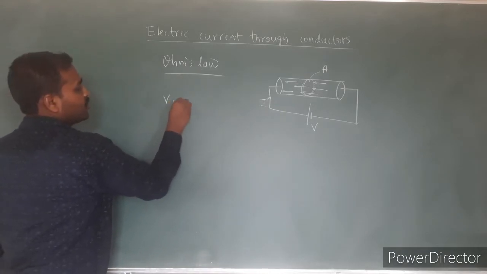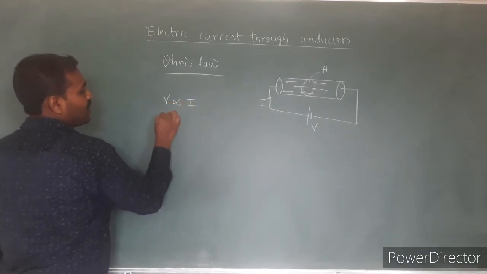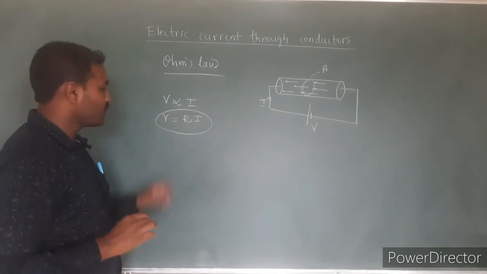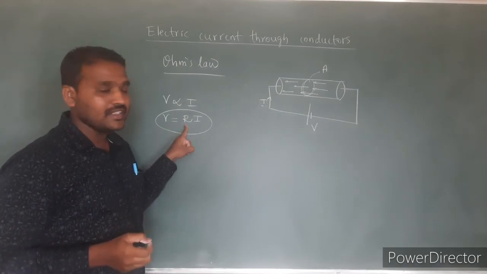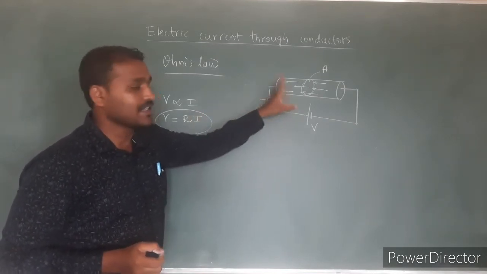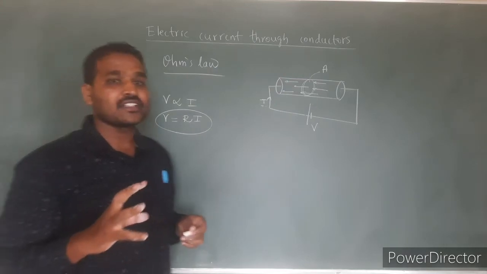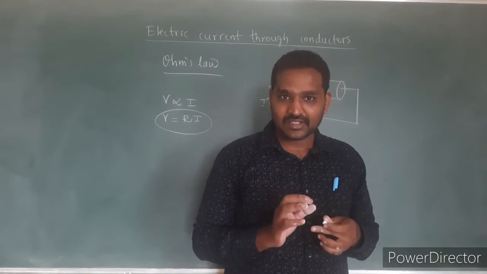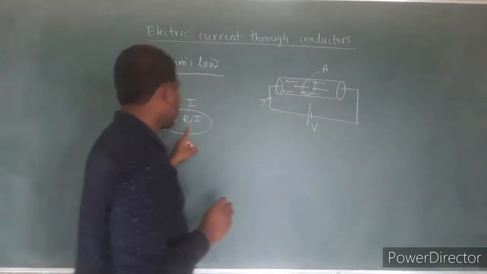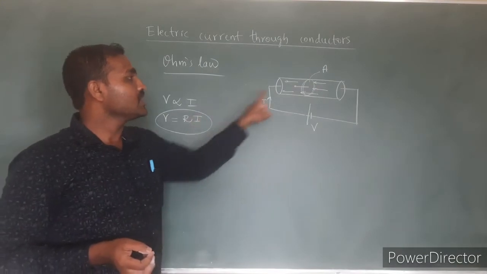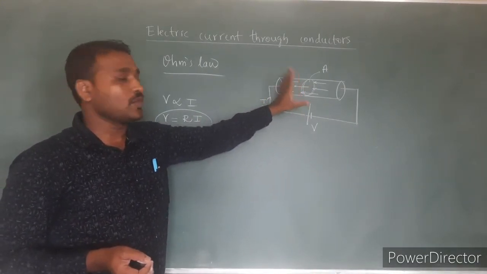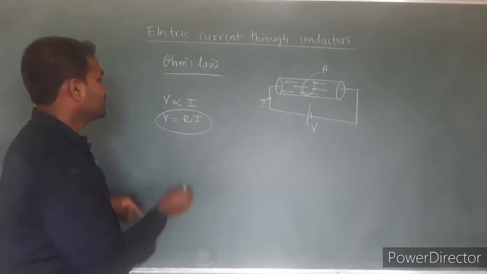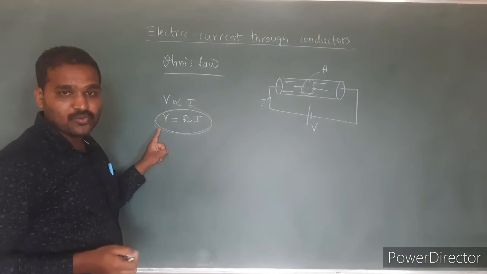Ultimately, you can write V is directly proportional to I, or V is equal to R into I, where R is called the resistance of this conductor. Even though the conductors allow free flow of electrons, there will be some resistance offered by the conductors for the flow of these free electrons. This property of the conductor to oppose the flow of electrons through it is called the resistance of the conductor. So this is the definition of Ohm's law.